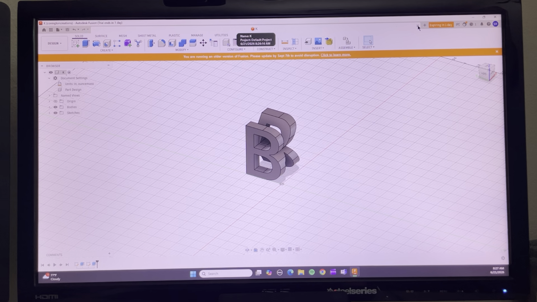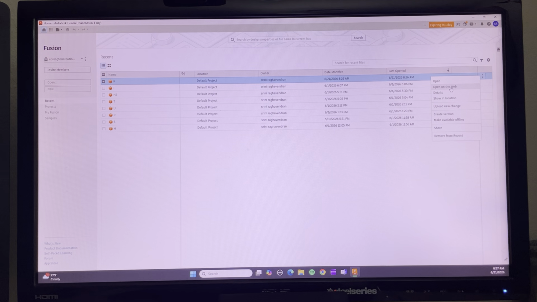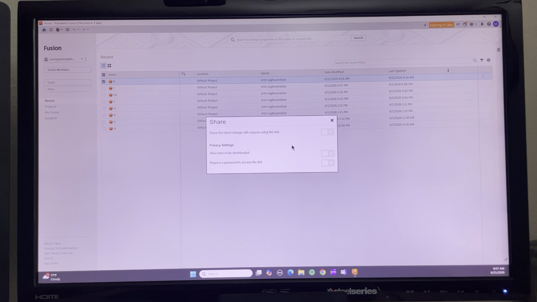Now you X out. Now what you want to do is, this is your project. Do you want to export this to your file? I forgot how to do this. Let me see. Yeah, just say open on the web, or is it share? Share, sorry. Yeah, here's where you share.